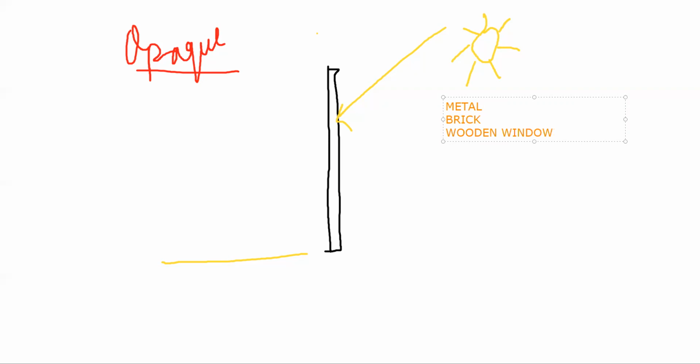So they form what? Shadow. Please remember this. Which substances form shadow? Opaque substances form shadow. Give it a star and write they form shadow.